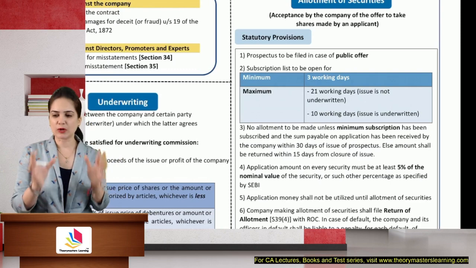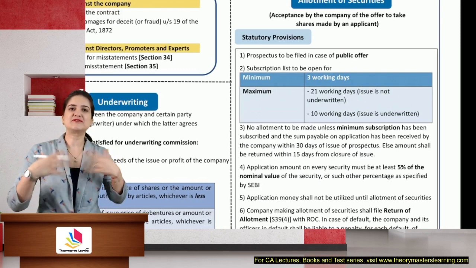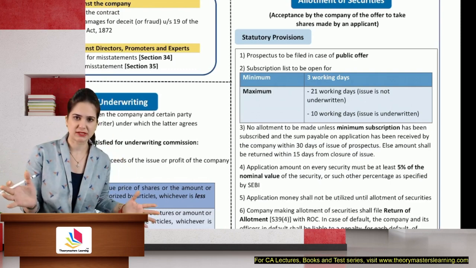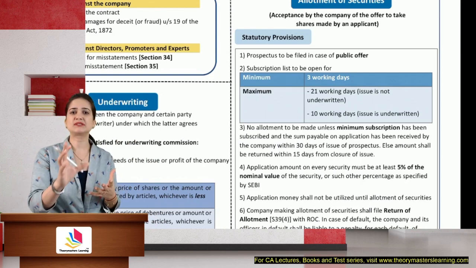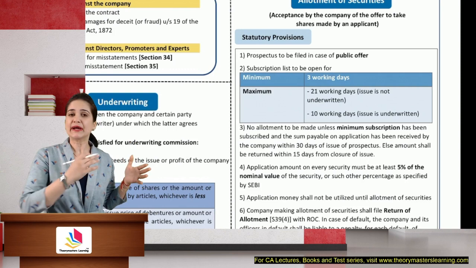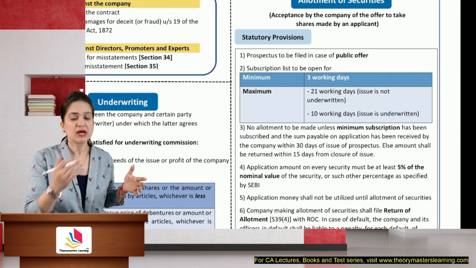Now, what is the meaning of allotment? Allotment gives an impression that a lot of shares are now given to the shareholders. Before allotment, shares form part of the capital. It is only on allotment that shares come into existence.